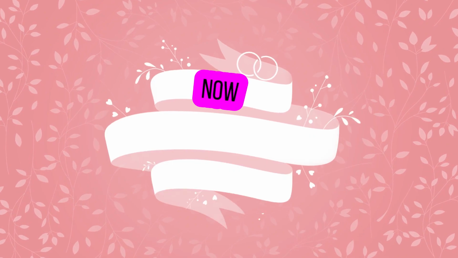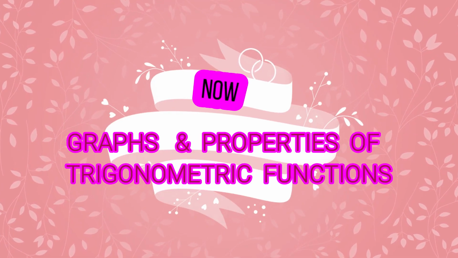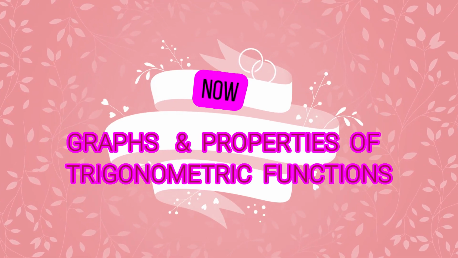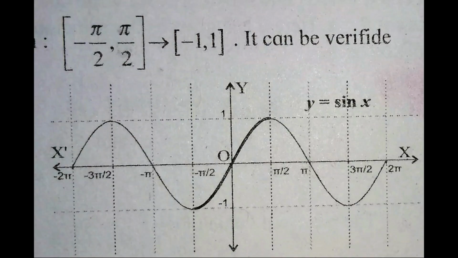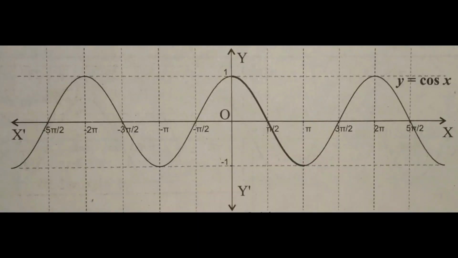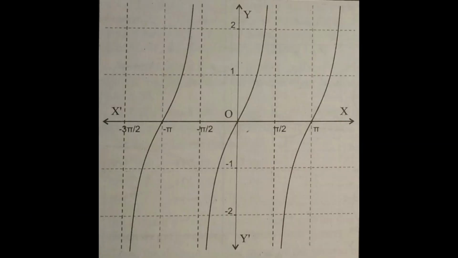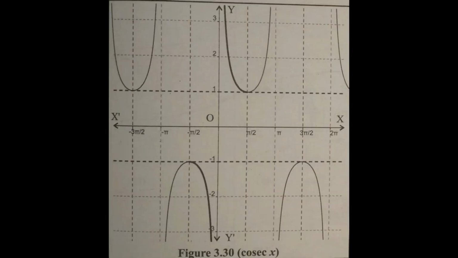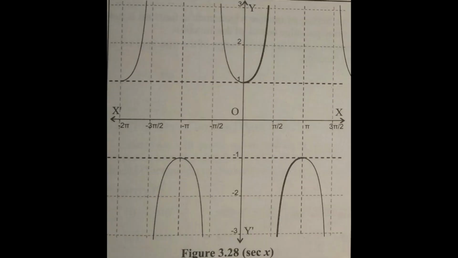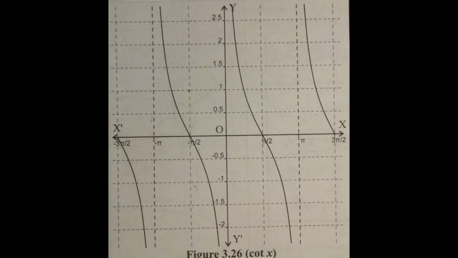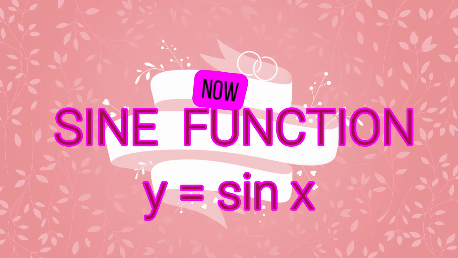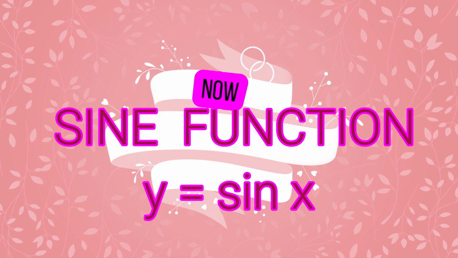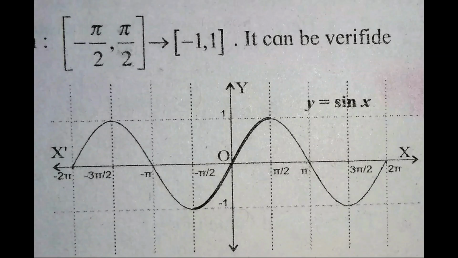Now let us see graphs and properties of trigonometric functions of sine function, cosine function, tangent function, cosecant function, secant function and cotangent function. Sine function. Let us recall some important points of this function.